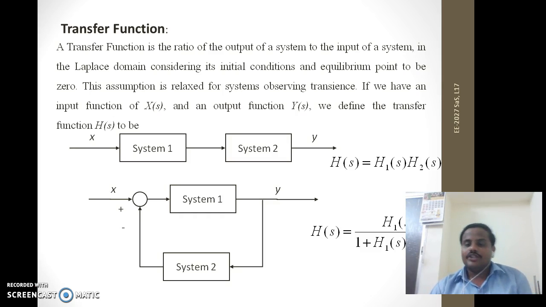The actual definition of transfer function is that mathematically it is defined as the ratio of Laplace transform of output, that is response, of the system to Laplace transform of input, that is excitation or driving function, under the assumption that all the initial conditions are 0. Here it is shown how the transfer function of system 1 and system 2 is given for open loop and for closed loop. If the negative feedback is there, then the sign comes positive over here, and if positive feedback is there, then the sign comes negative over here. That should be understood very well.